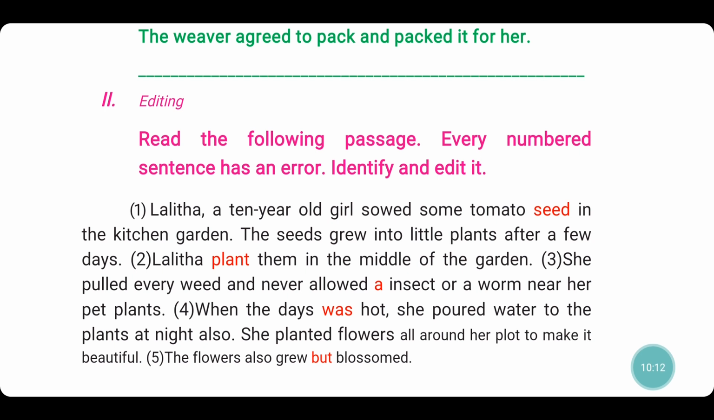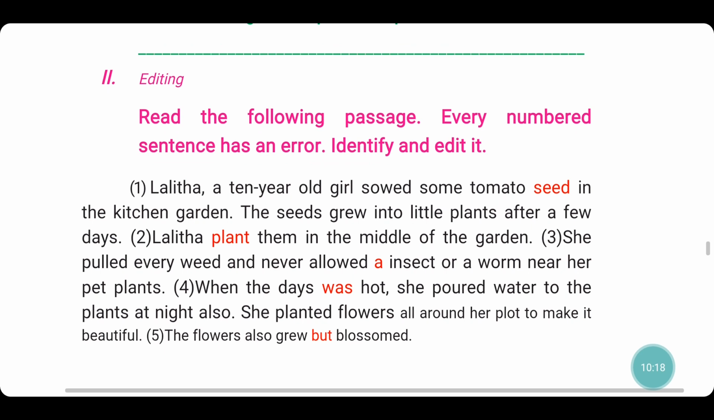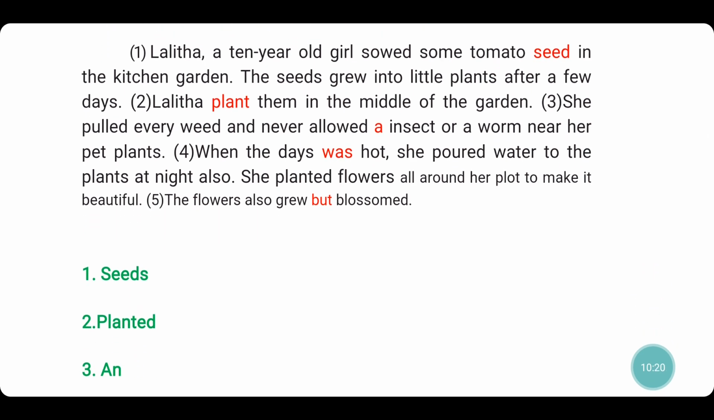The seeds grew is there. Some tomato seed is there. It is wrong. When some is there, that means plural should be there. So instead of seed, what should come? Seeds should come. On to the second sentence. Lalita planted them in the middle of the garden. So here in the first sentence you saw that in past tense, sowed, grew. So the second sentence also should be in past tense. So instead of plant, what should come? Planted.